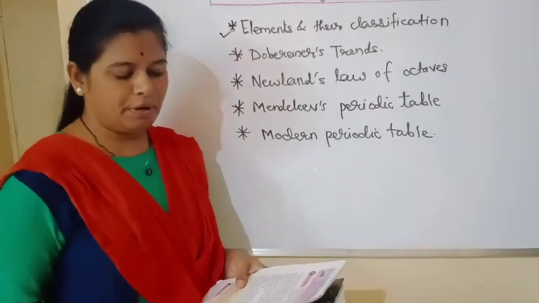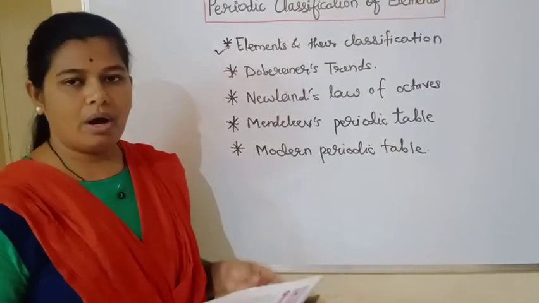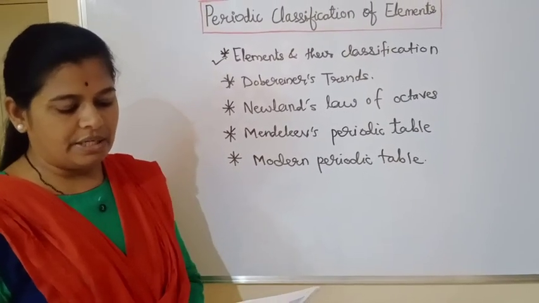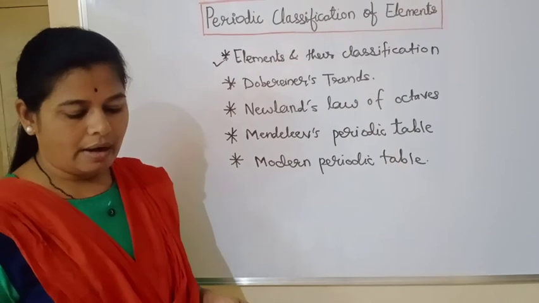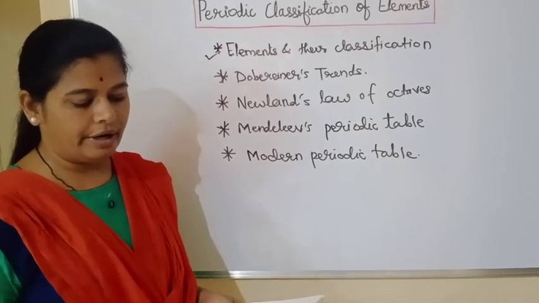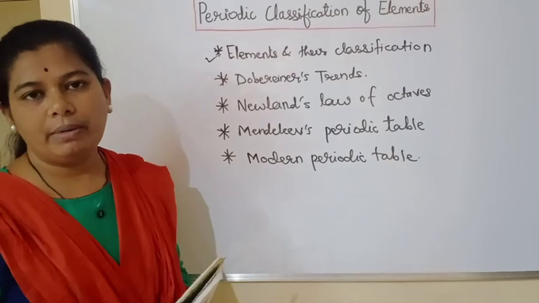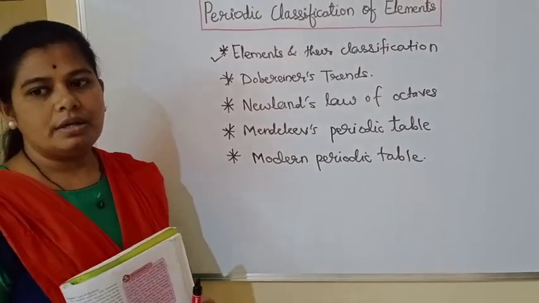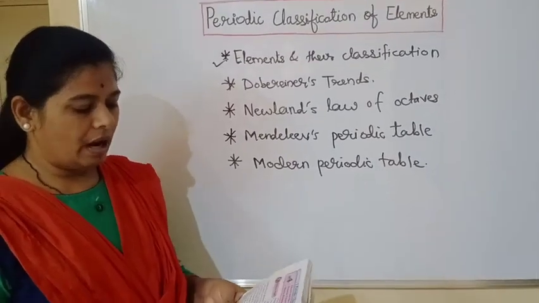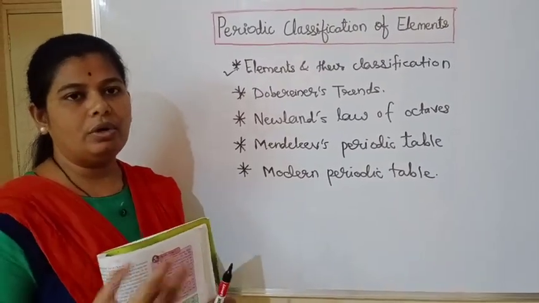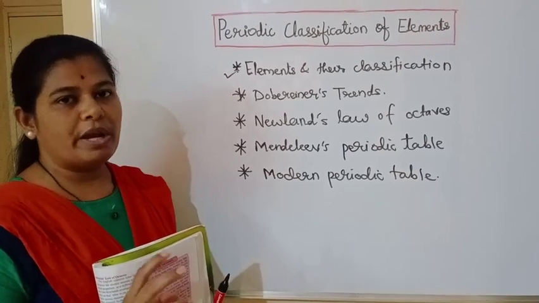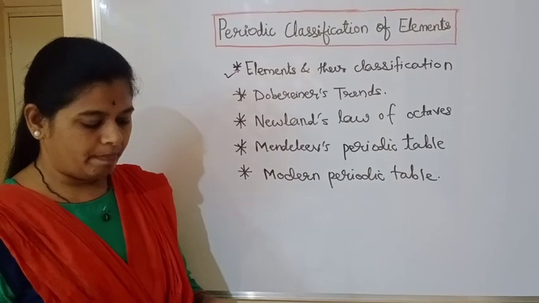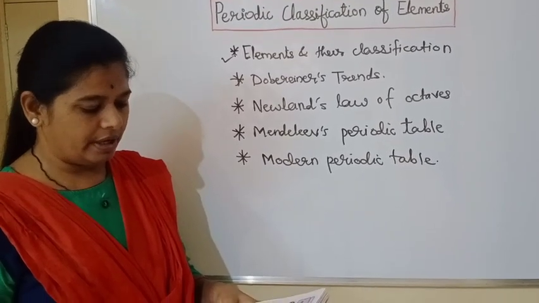Now we have learnt in the previous standard that all the atoms of an element are of only one type. Today 118 elements are known to the scientific world. However, around the year 1800 only about 30 elements were known, and by using these 30 elements Dobereiner tried to classify the elements. More elements were discovered in the course of time.